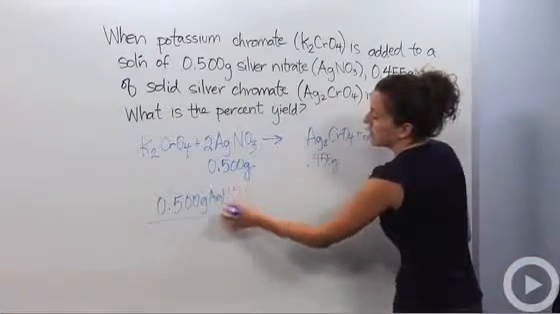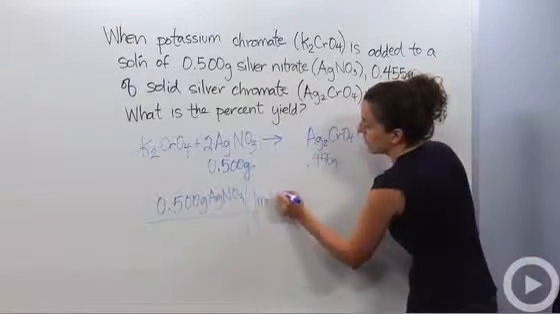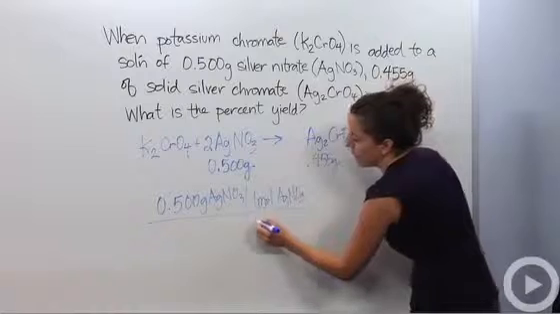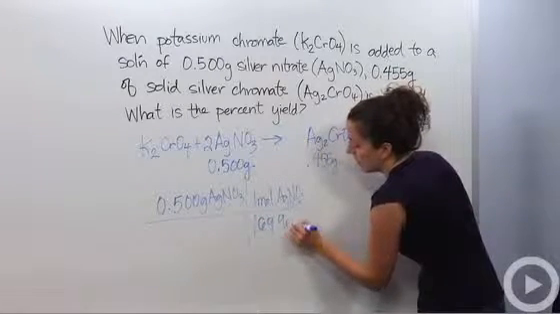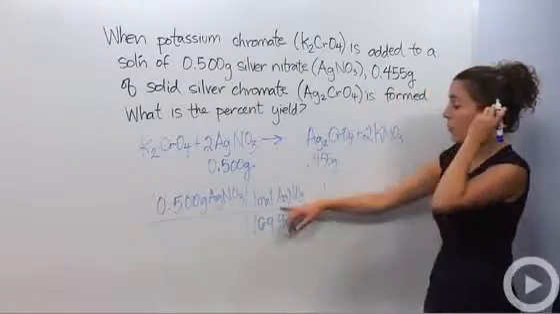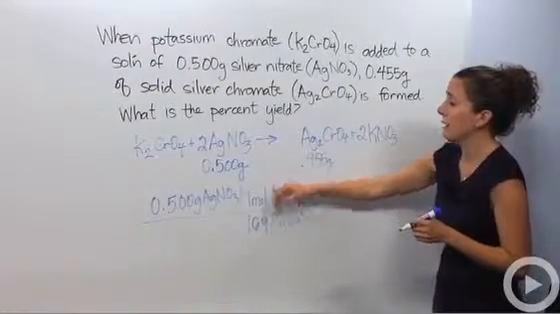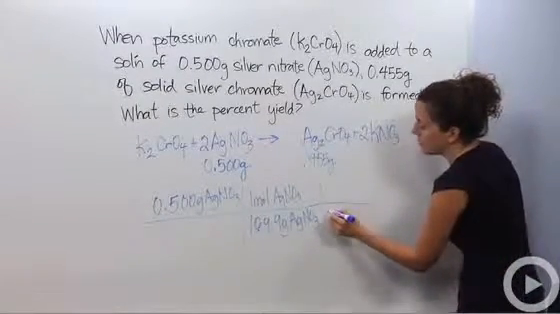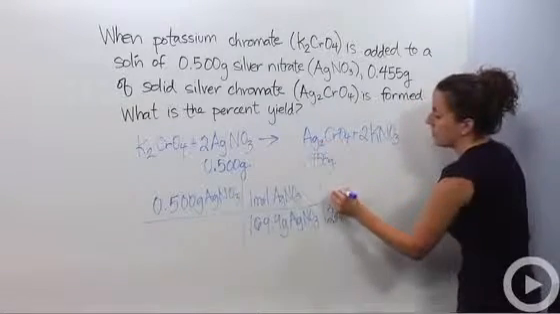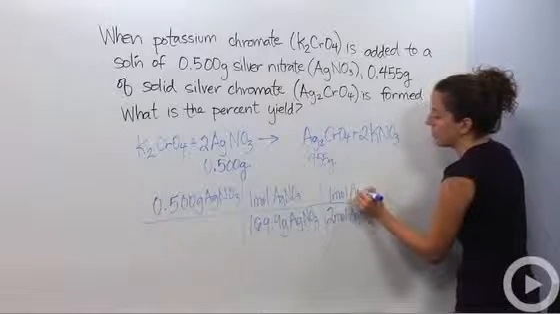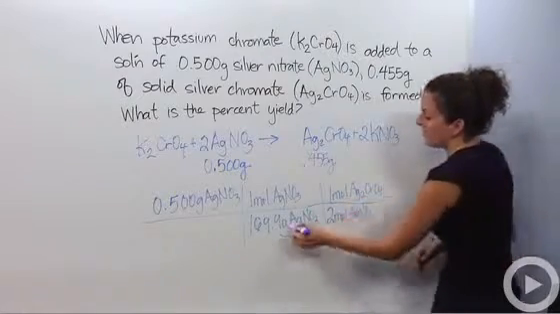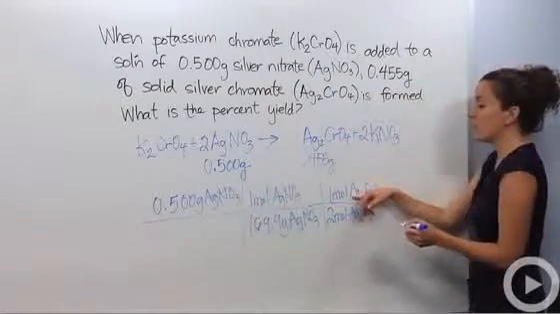So I have to change this to moles. So I'm going to say 1 mole of this is how many grams? Let's figure this out. 169.9 using our periodic table. Okay, now we're in moles of AgNO3. Now looking at our formula, I know that for every 2 moles of AgNO3, I produce 1 mole of Ag2CrO4. But this gets me to moles. Let me cross all these units out. This gets me to moles. I want to get to grams.